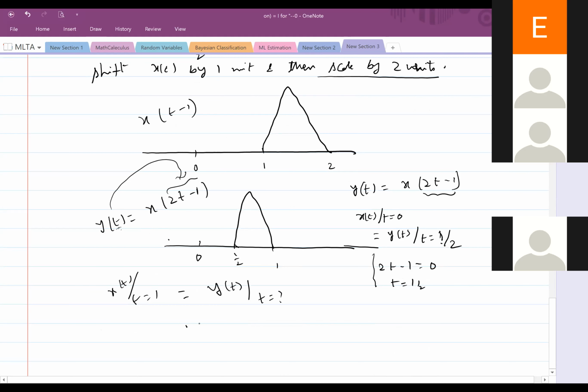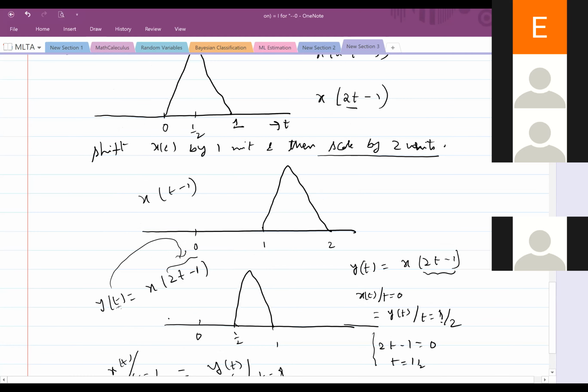So now what will I do to check it? This 2t minus 1, here this t means 2t minus 1 in terms of x of t, is equal to what? 1. Is equal to 1. And then t equal to what? 2 by 2, it is 1. So is it correct or not? So t equal to 1. Fine. So is it correct or not? Correct. That's what we have got. So this is the way to check it.